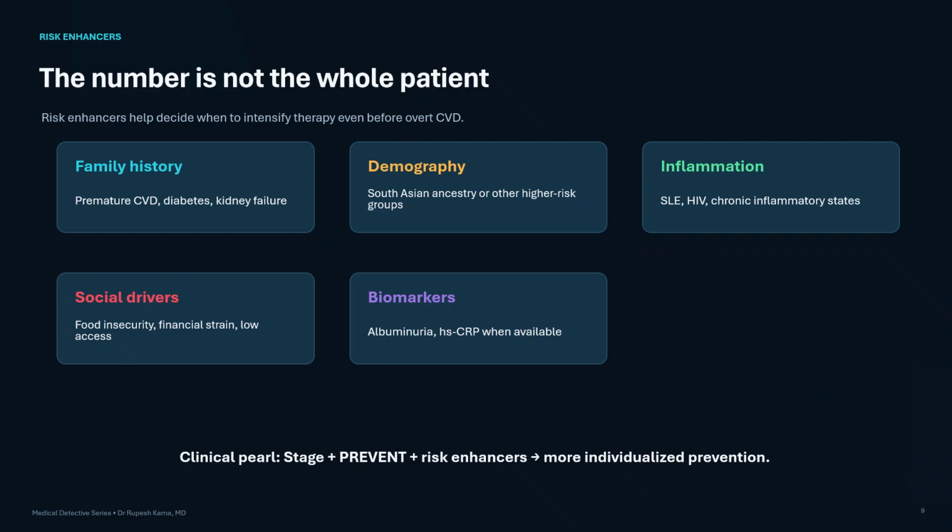Social factors also alter risk and treatment success. Financial strain, food insecurity, difficulty reaching follow-up, and limited medication access directly influence outcomes. So a useful formula is CKM Stage plus PREVENT risk plus individual risk enhancers. Together, these produce a more meaningful assessment than a single number.